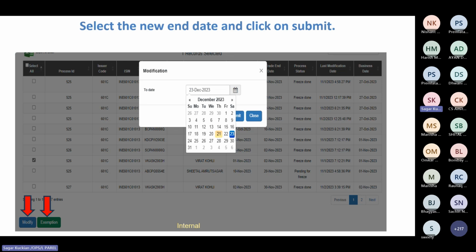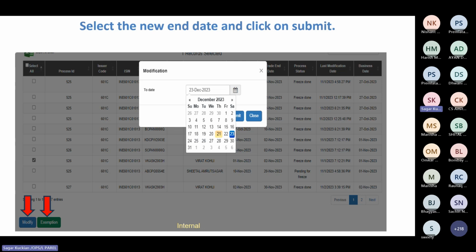So if there is any change in the date of your board meeting, you can just click on modify, select all the PANs, and click on modify. A pop-up will appear like this, and you can mention the new end date and click on submit. After clicking on submit and getting a successful message, you have to verify whether the end date has been modified or not.